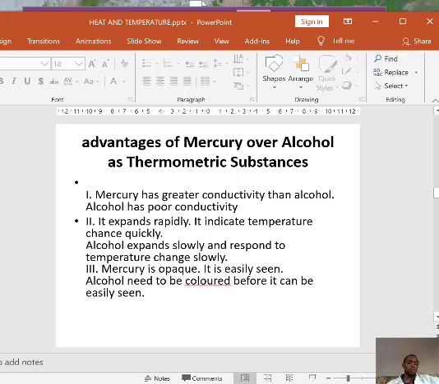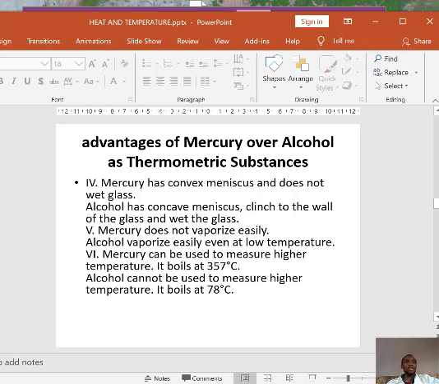Also, mercury is an opaque substance, meaning you don't even need to add anything before you can see the meniscus of the mercury. But alcohol has to be colored before we can use it as a thermometric substance.